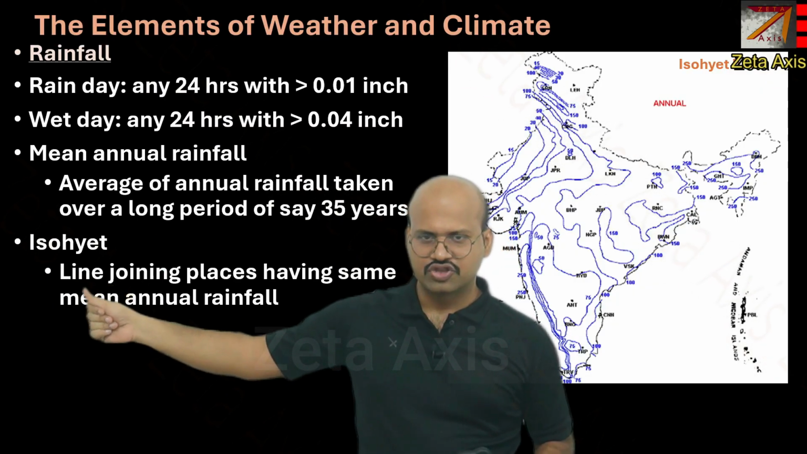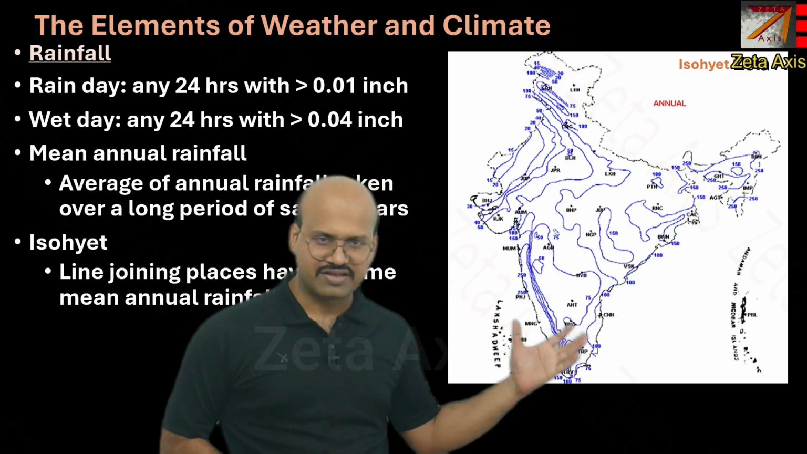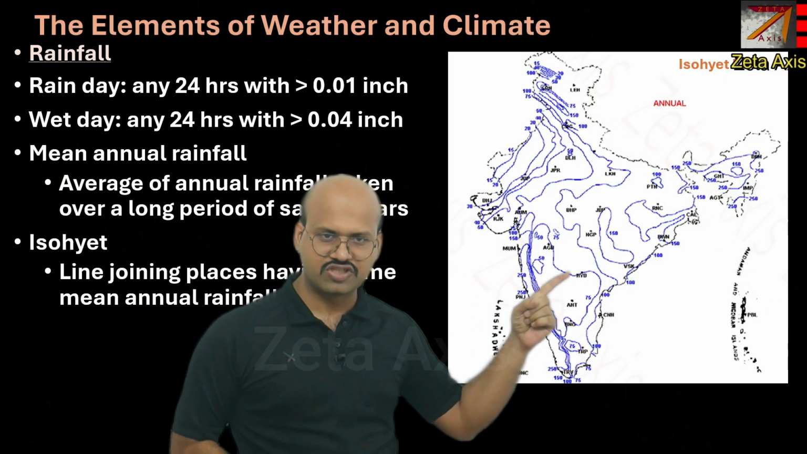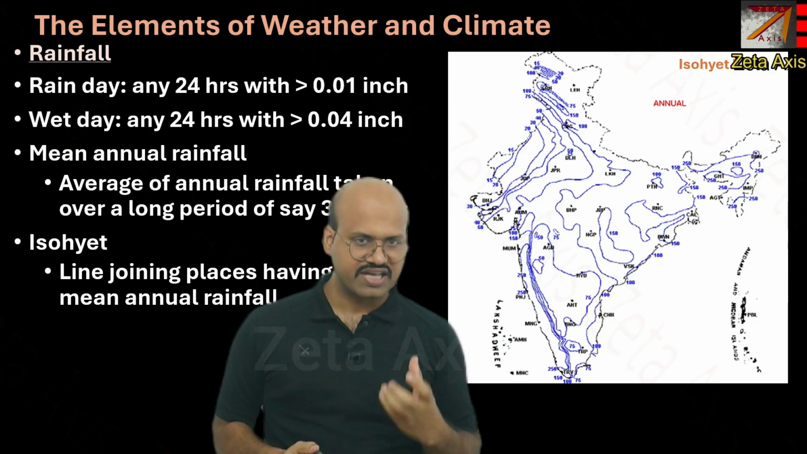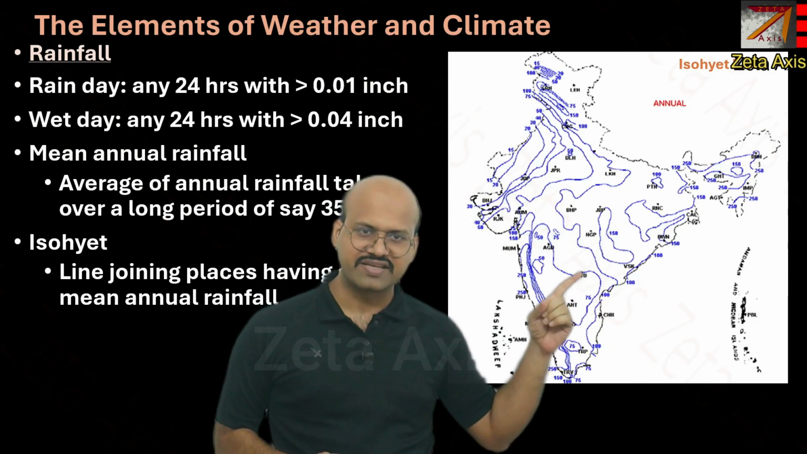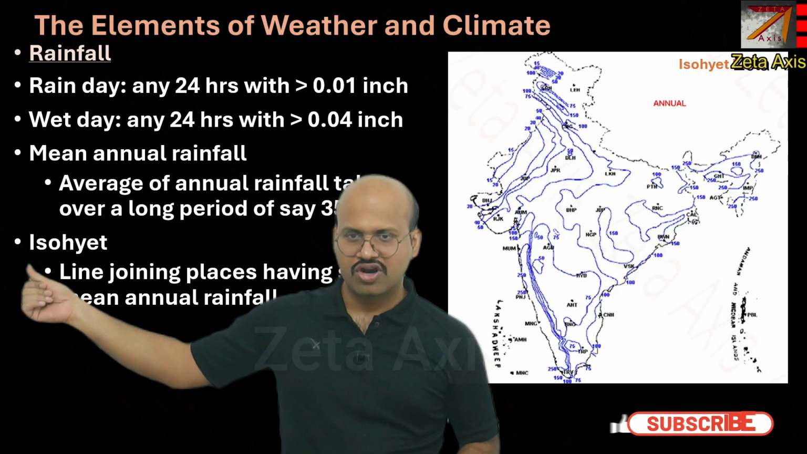Isohyets are lines which join places having the same mean annual rainfall. Here in the case of India, we can see these are the lines which join the regions which have the same mean annual rainfall. This helps us indicate the distribution of rainfall in a region, and these are called isohyet lines.